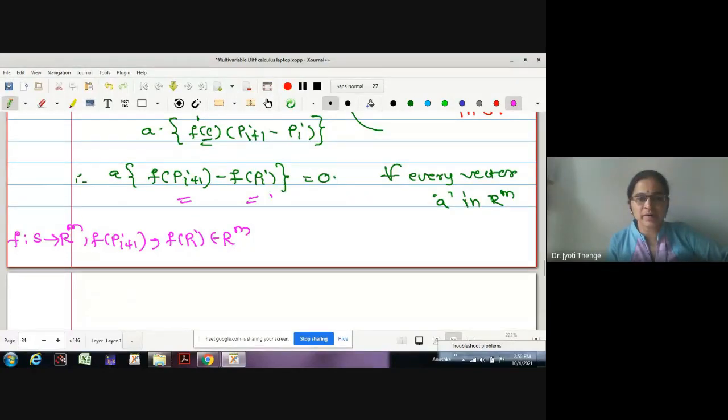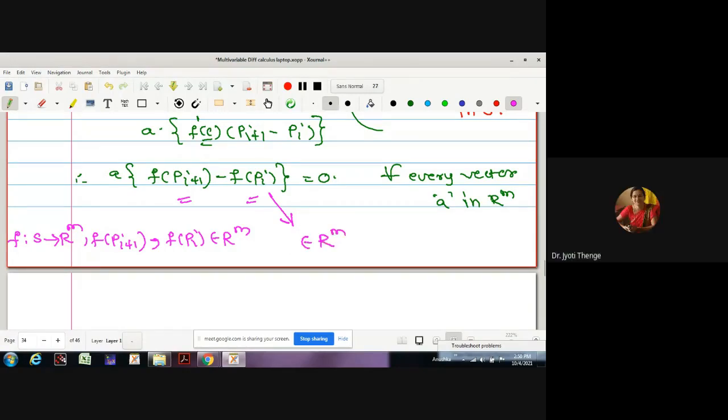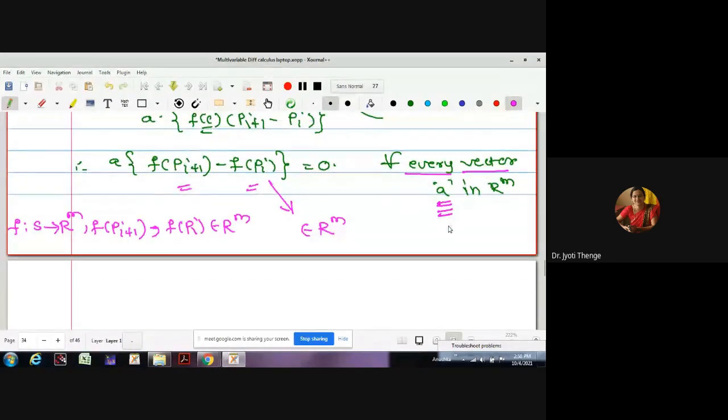Therefore, what about their subtraction? Whether it belongs to Rm or not? Yes. Correct? As it belongs to Rm and the statement is true for every vector a in Rm, now I will select the vector a as the bracket itself.